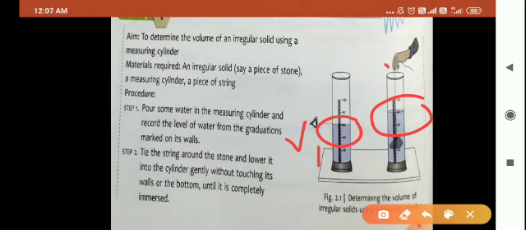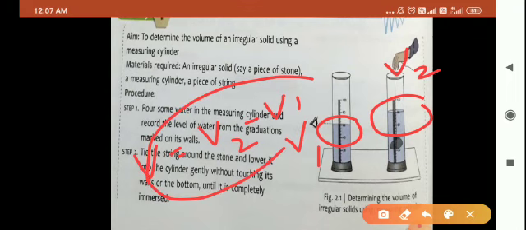So you will record the value as V2. And what will be the volume of the stone then? That difference: V is equal to V2 minus V1. This difference will give the volume of the stone. Reason: as soon as you immerse the stone inside the water, that space, or the volume of that part of the water, is taken by the stone and the water level will rise up. So this difference between the final volume and initial volume will give the volume of the stone.